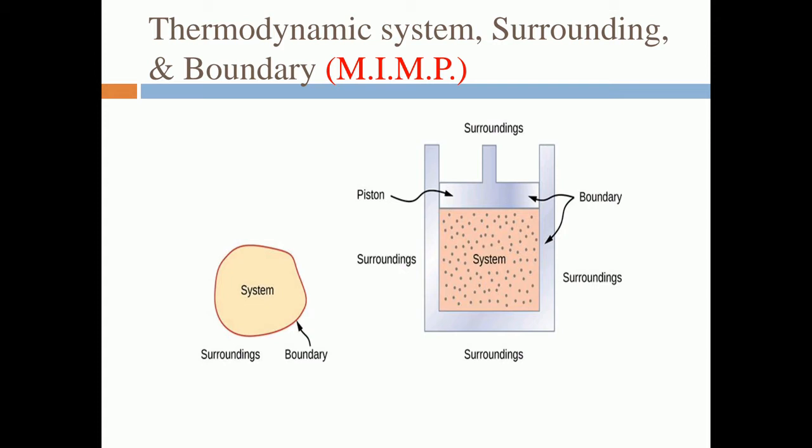So what is system? It is the region in a space for thermodynamic study, or it is a selected quantity of matter for thermodynamic study, known as a system. And what is the boundary? This one is known as the boundary. In this case the boundary will change, or you can say it's movable, because the piston moves up and down, so the boundary of this system will change. It is not fixed. We will discuss different types of boundary later on.